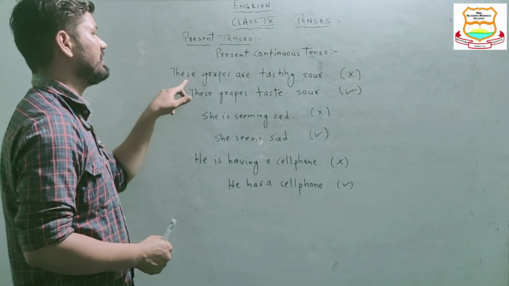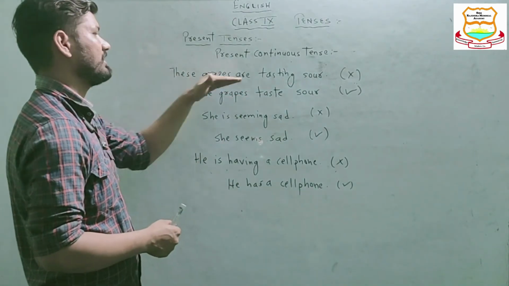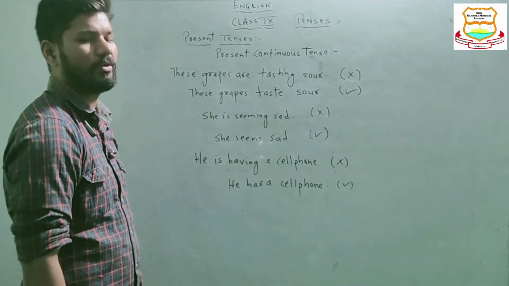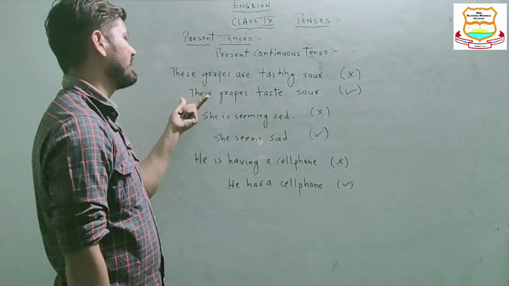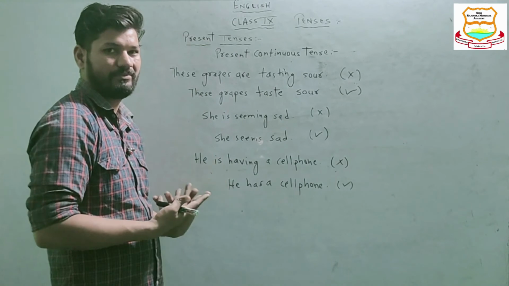First of all, the first one: these grapes are tasting sour. Now taste, we cannot use in the continuous form. Rather we can say these grapes taste sour. What is the sense of this?